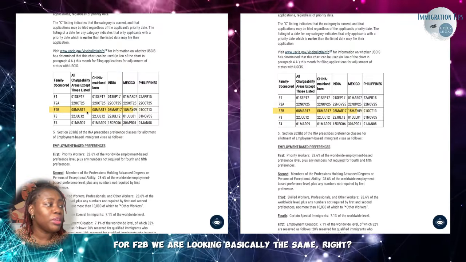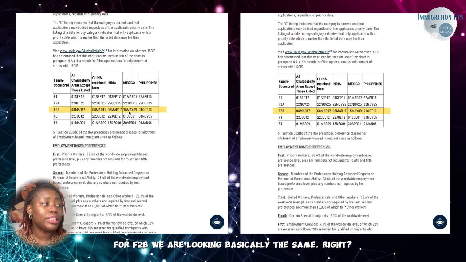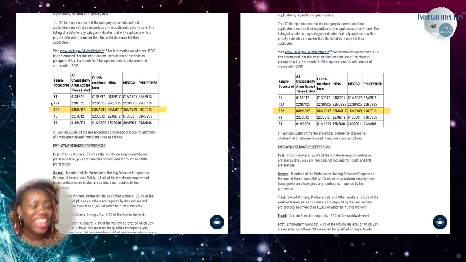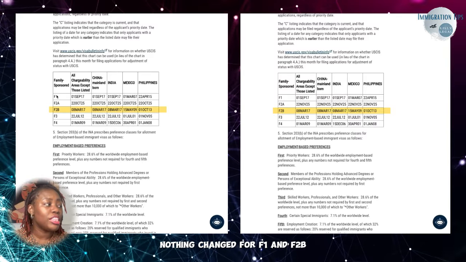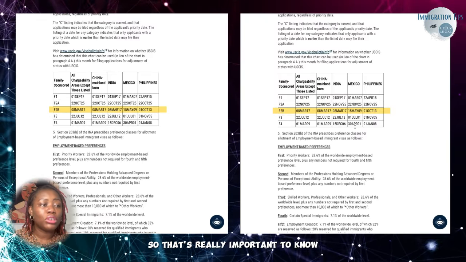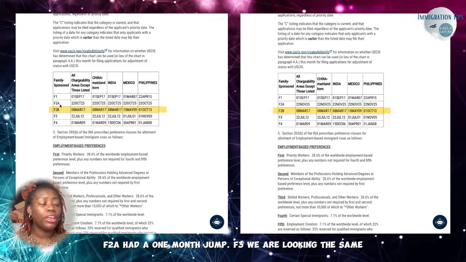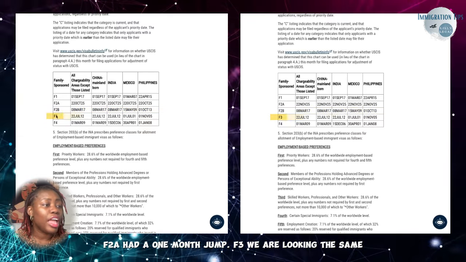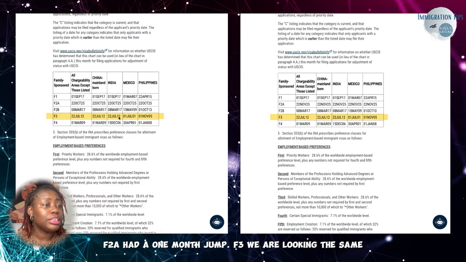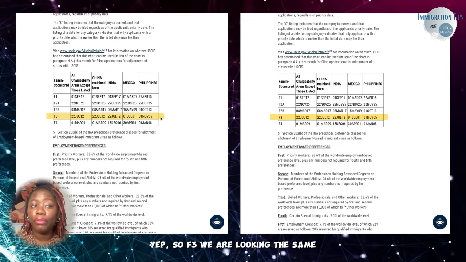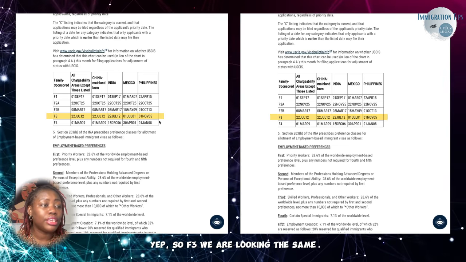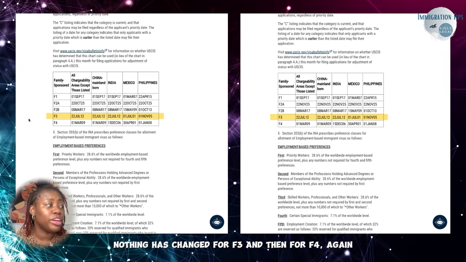For F2B, we are looking basically the same, right? Nothing changed for F1 and F2B. So that's really important to know. F2A had a 1 month jump. F3, we are looking the same. Nothing has changed for F3.